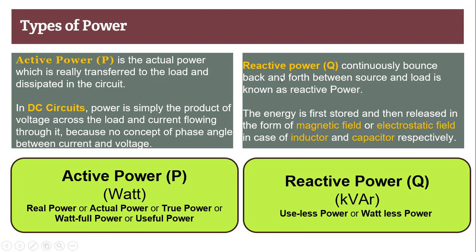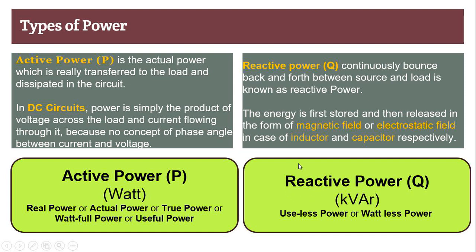Now we discuss what reactive power is. Reactive power continuously bounces back and forth between source and load, and it is known as reactive power. The energy is first stored and then released in the form of a magnetic field or electrostatic field in the case of an inductor and capacitor respectively.